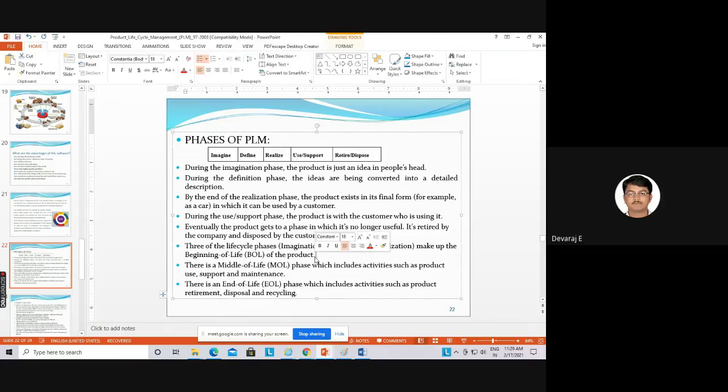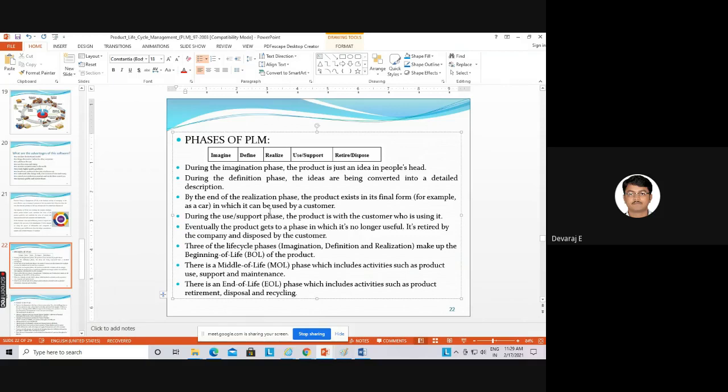So first three phases you can see here. The imagine. So imagine in the sense of, okay, we should understand the people's needs. We should ask the customer needs, and we should analyze what type of product they need, what type of technology we should update in the product. So that phase will come in imagination. That is imagine. So imagination is nothing but we should ask the customer needs.